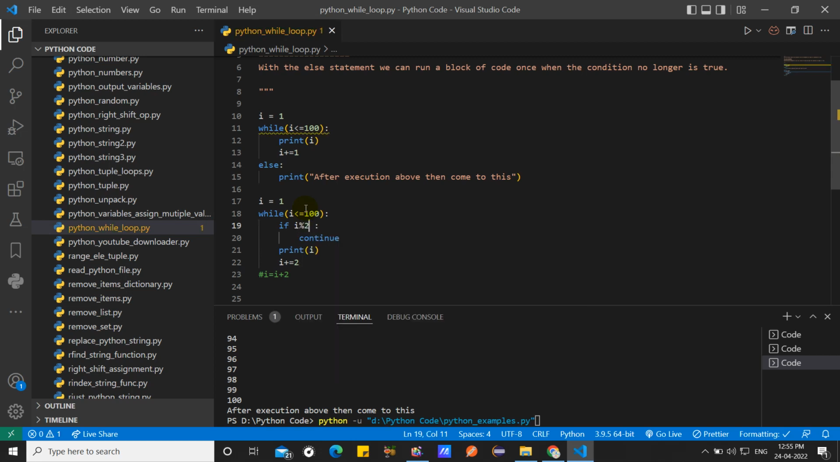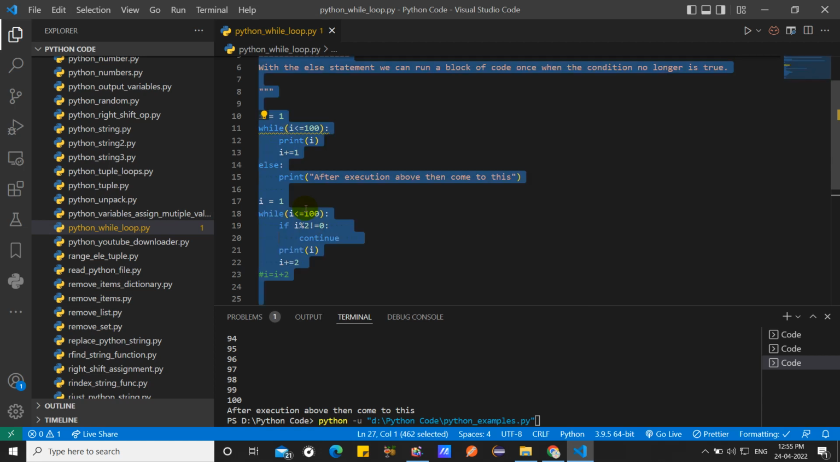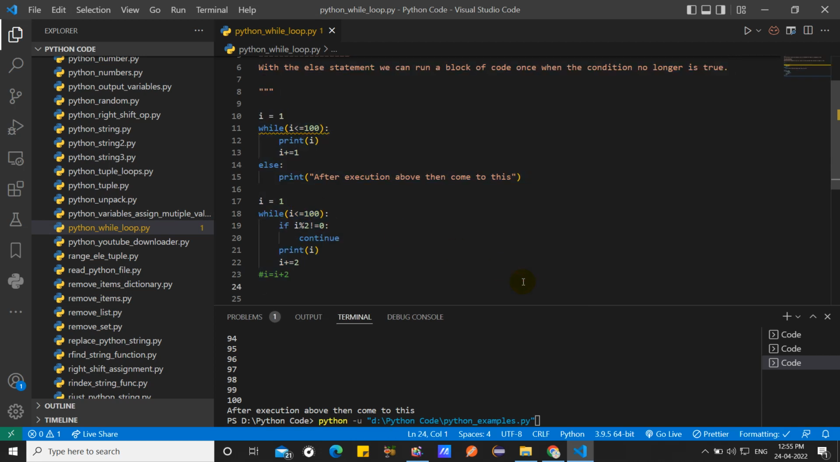I modulo 2 not equal to 0. Okay, so how it works and how it prints: it generally goes from 1 to 100 and increments by 1. It will continue when the condition is not equal to 0, meaning the remainder of i modulo 2 is not equal to 0. Okay, here odd numbers are going to be printed. Sorry, here even numbers are allowed, odd numbers are not allowed.